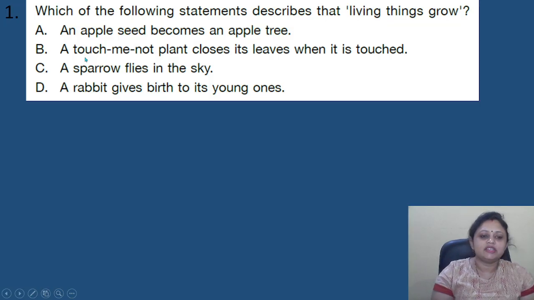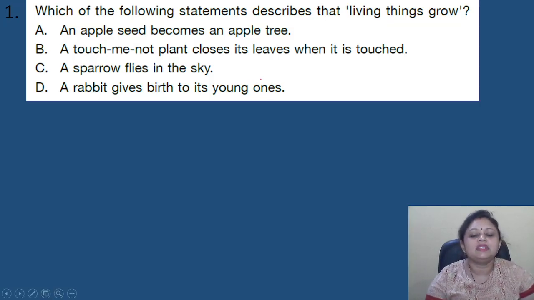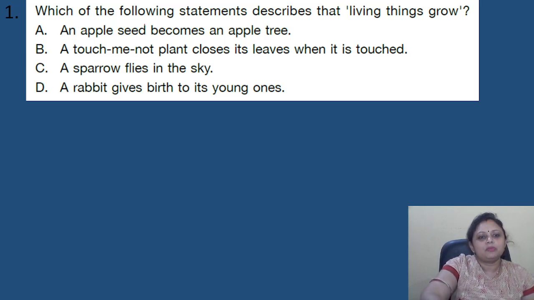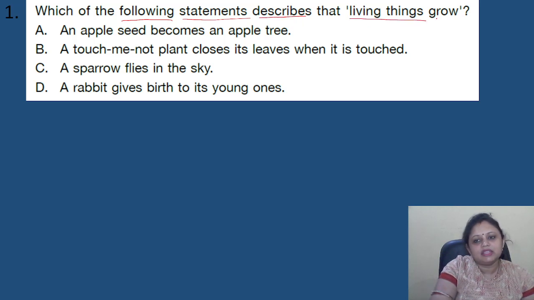Our first question: which of the following statements describe that living things grow? Options are A, an apple seed becomes an apple tree. B, a touch-me-not plant loses its leaves when it is touched. C, a sparrow flies in the sky. D, a rabbit gives birth to its young ones. So, we have to find out which of the following statements describe that living things grow.